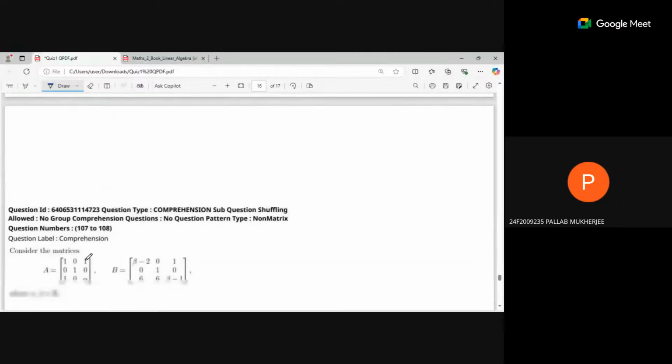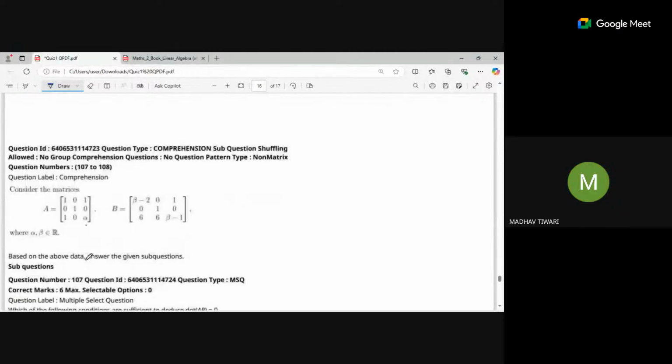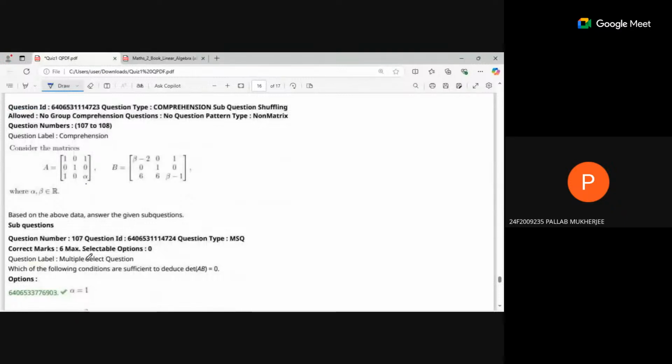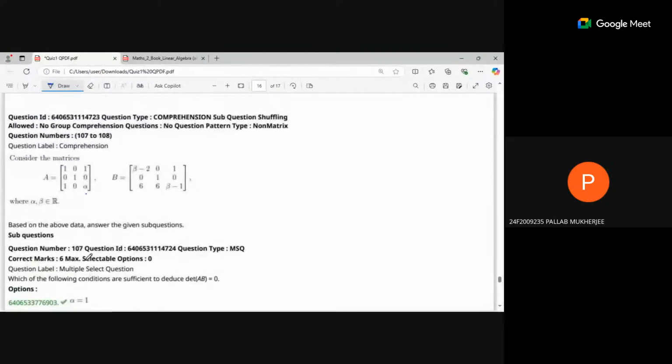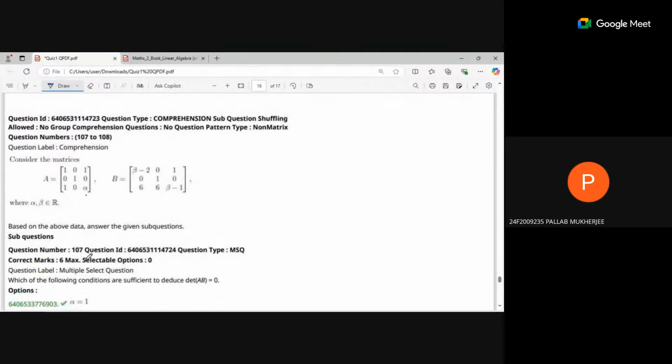The last question, sir. This one has two sub questions. It is saying that the determinant of AB is 0. So what I can write is, determinant of AB is nothing but determinant of A times determinant of B, right?